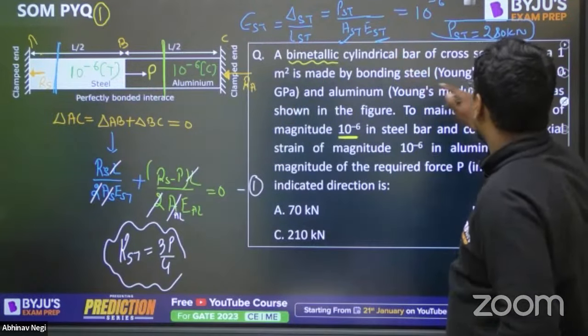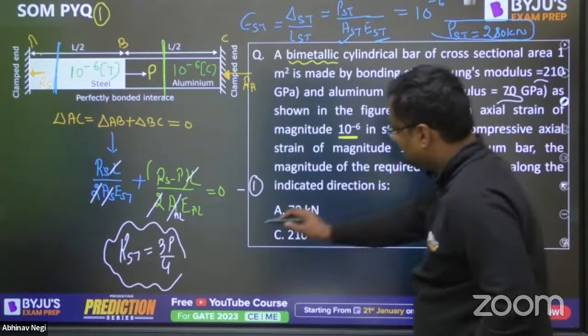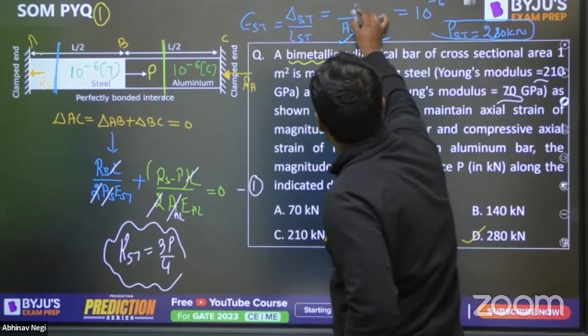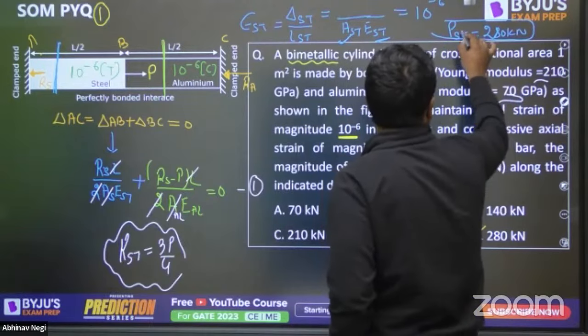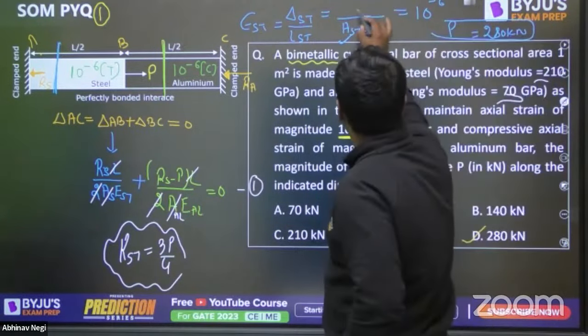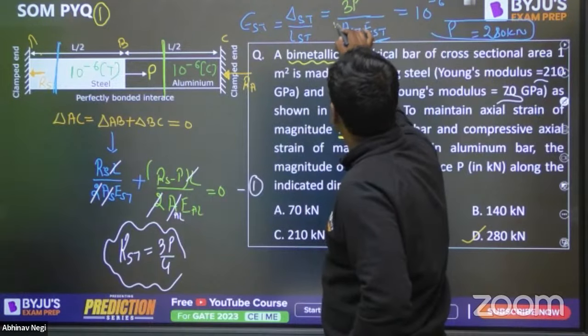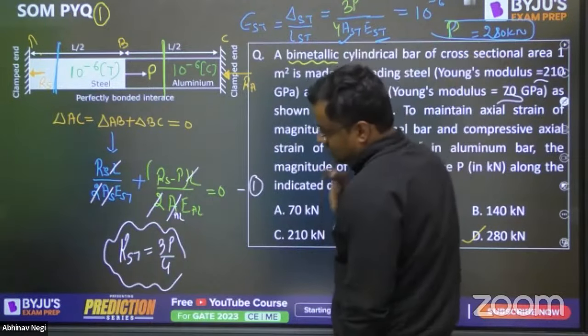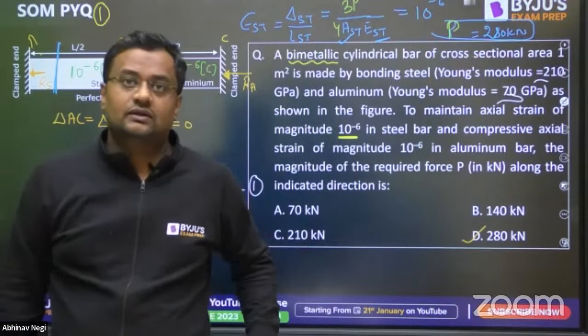No, P steel you can write in terms of P. See, P steel is 3P by 4 because we don't have to find P steel now. We have to find 3P by 4. So P steel was here, we will be writing this in terms of 3P by 4. And from here, P is this. Okay. Everybody got it?